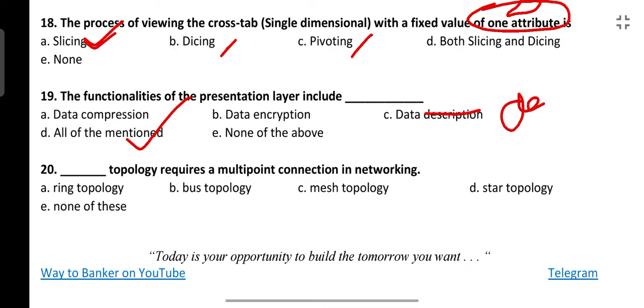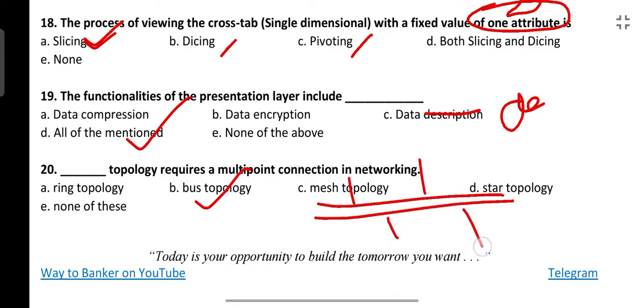And the last question for the day is, dash topology requires a multi-point connection in networking. A multi-point connection is required by bus topology, because a backbone is there. There is a multi-point where the other systems in the network will be connected. So I hope this is also clear.